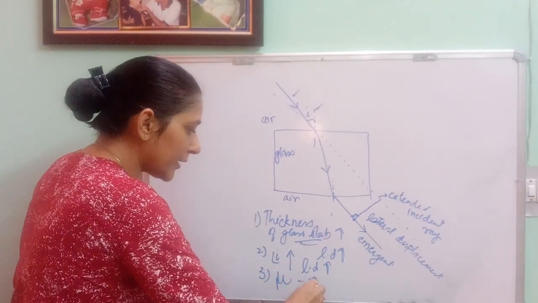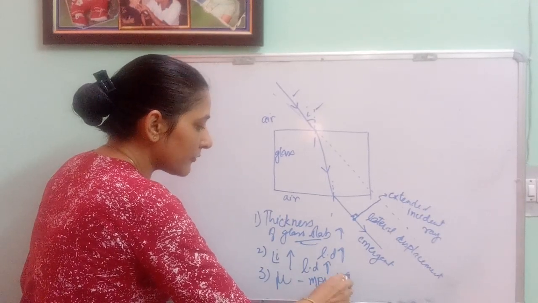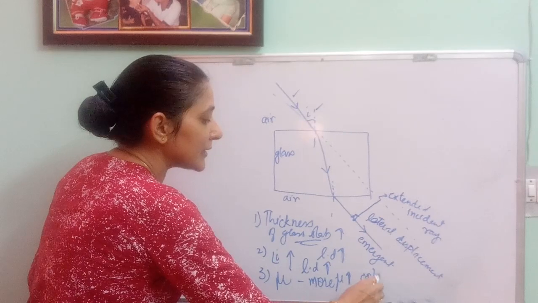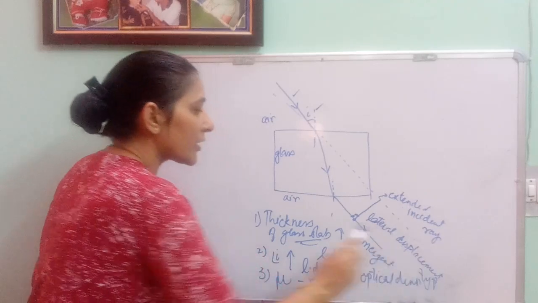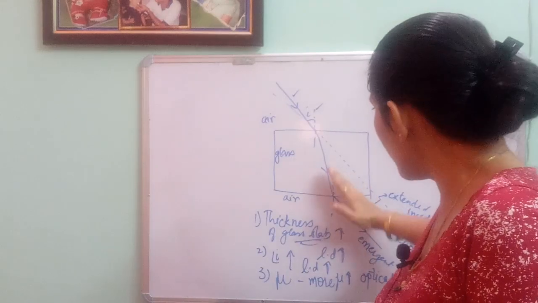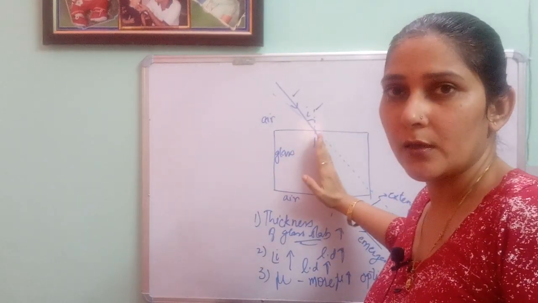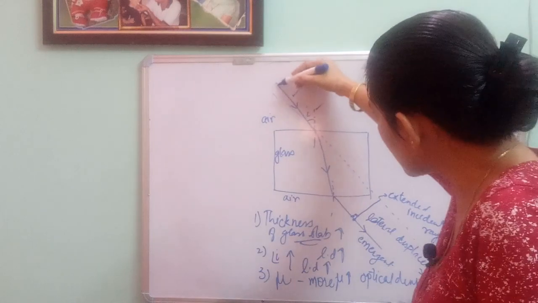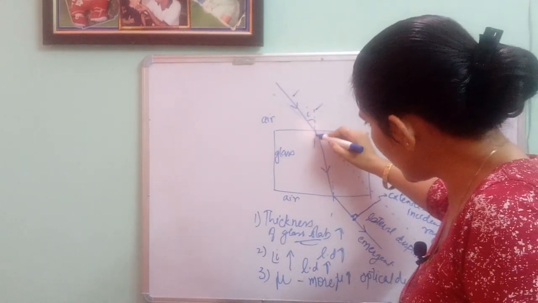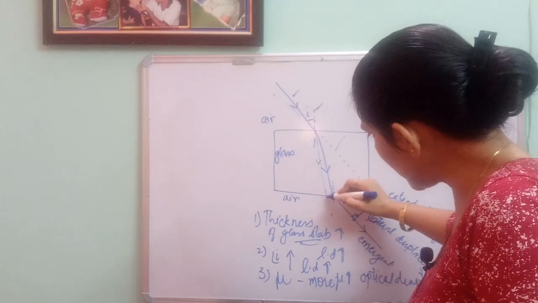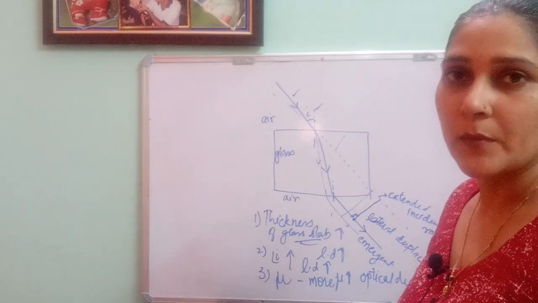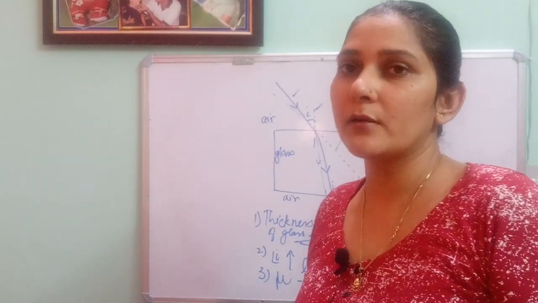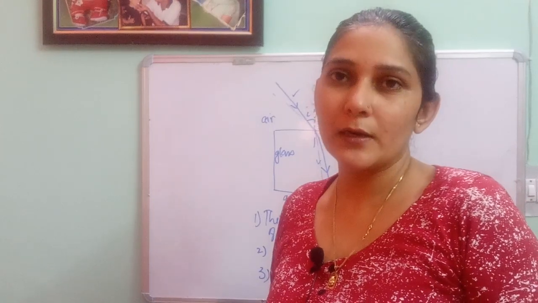More the refractive index means more the optical density, which we have just done. If the refractive index is more, the optical density will be more, and if the optical density is more, there will be more shift in the ray in the refracted region. Like if the ray is coming this way, and the optical density increases, the ray will bend more, come here, and then come out this way. So the lateral displacement also increases. More the optical density, more the lateral displacement. This is all about lateral displacement.